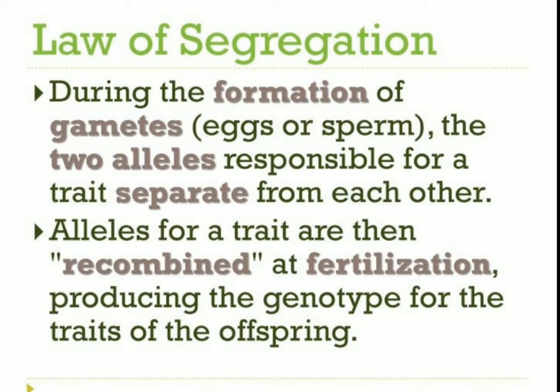Plants will appear axial because axial is the dominant condition. But in the F2 generation, the two varieties appear in the ratio of 3:1, that is 3 axial and 1 terminal, clearly indicating the law of segregation: alleles for a trait are recombined at fertilization, producing a genotype for the trait of the offspring, and are separate from each other, independent of the other, at the time of gamete formation.